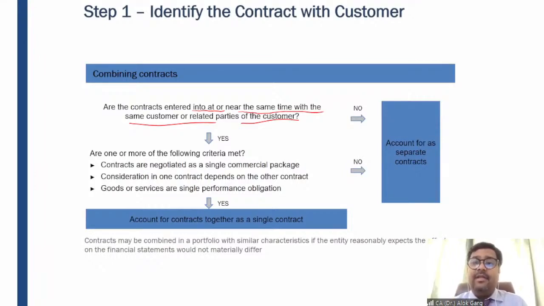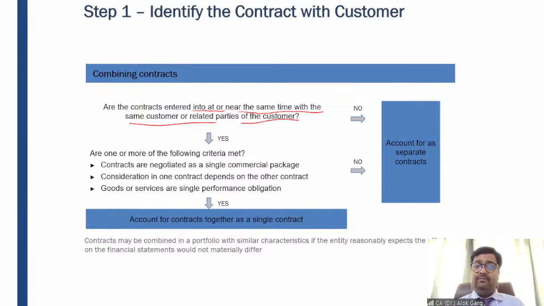I have entered into a contract with these students that I'll sell you my book on FR, and I'll take all the examples from my book. First, I am saying that I'll take 5,000 rupees for my 50 classes. Second, I'll charge 2,000 rupees for my book. So these are the two things which I am charging from these customers. Of course, it is at their wish whether they want to purchase my book or not. But with some students, I have entered into a contract at the same time or nearly the same time.